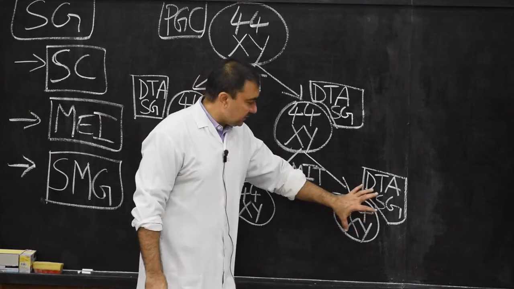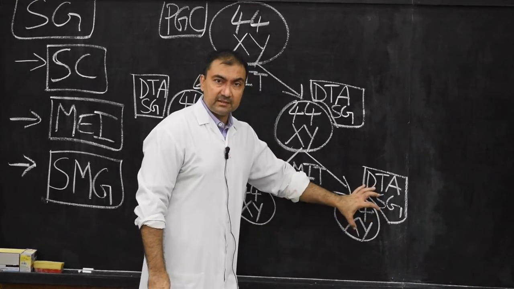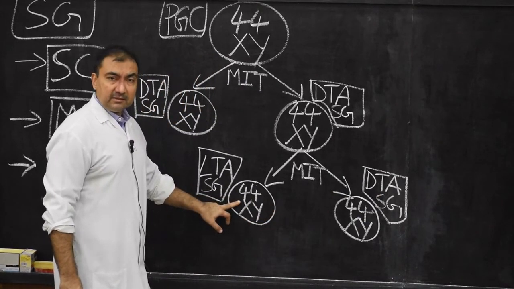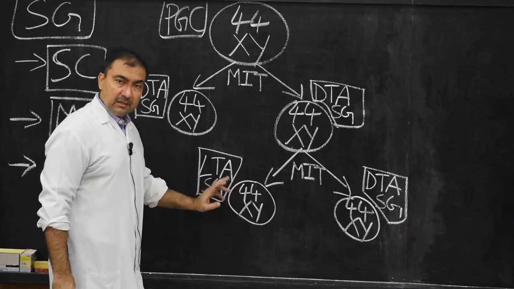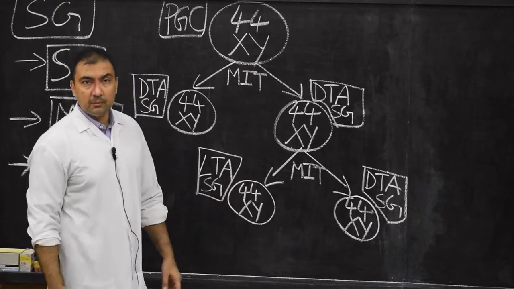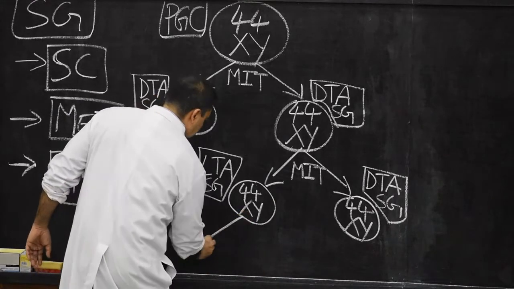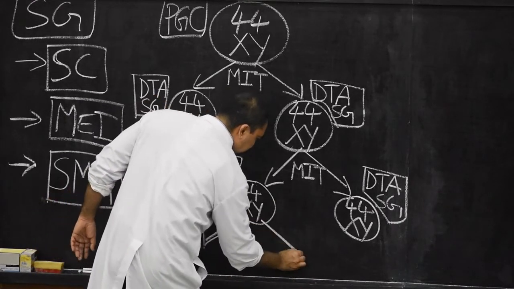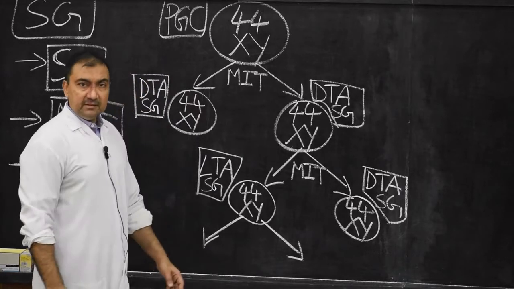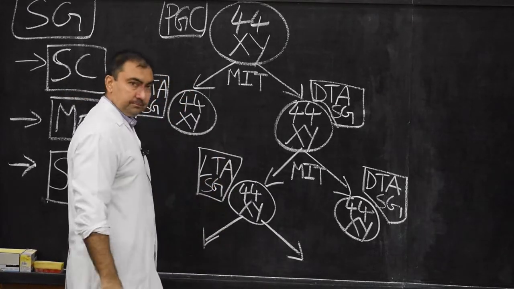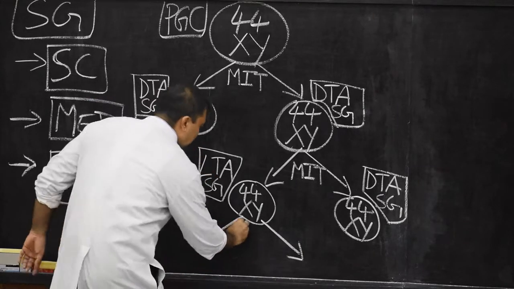The light type A spermatogonium will once again undergo mitosis.